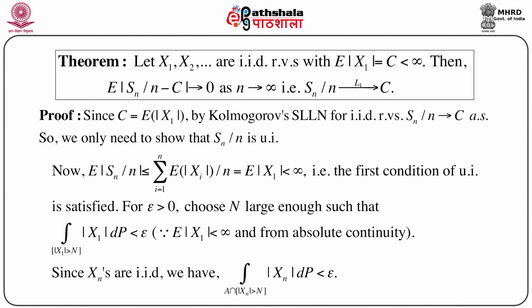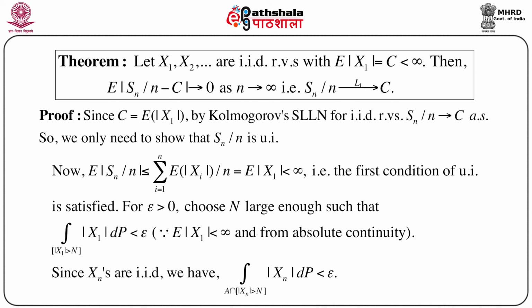Now take any epsilon greater than 0 and take N to be large enough such that the integral over {|X1| > N} of |X1| dP is less than epsilon, because we have already been given that expectation of |X1| is less than infinity, and from absolute continuity this follows immediately.